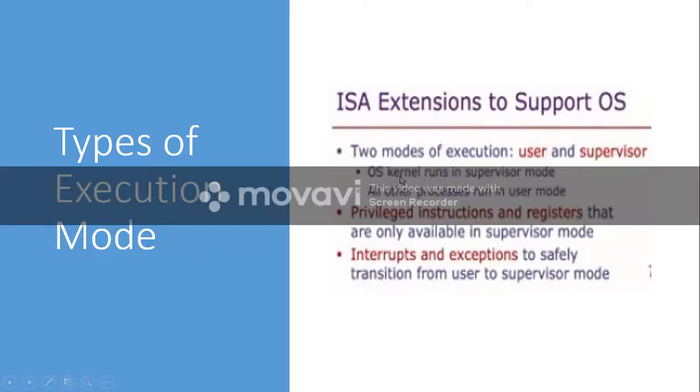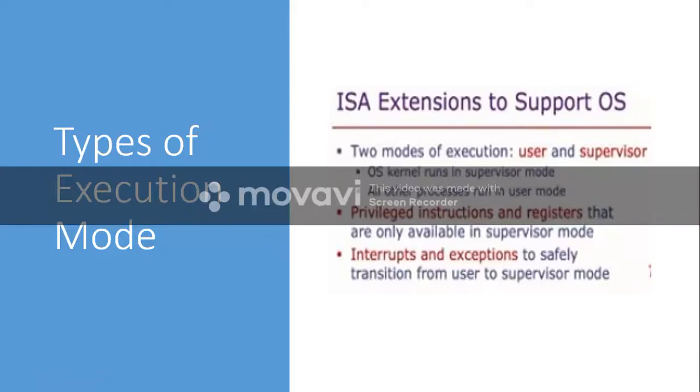The processes that are executed by the operating system kernel will be executed in supervisor mode. So the operating system kernel runs in supervisor mode. All other processes run in user mode. That's it.